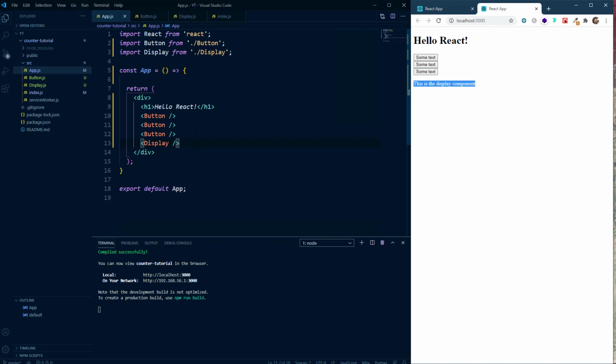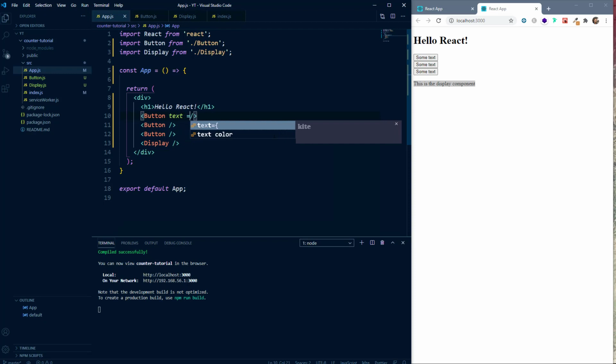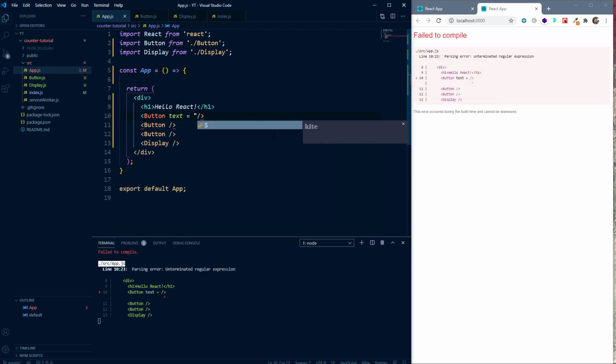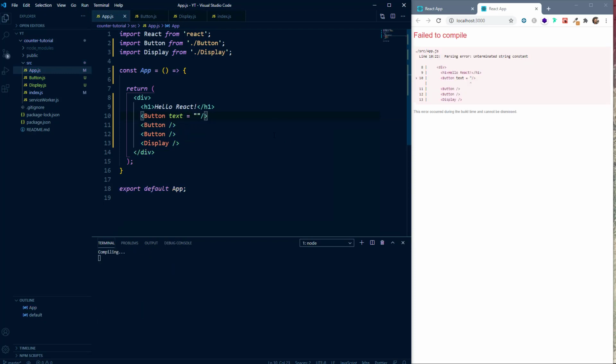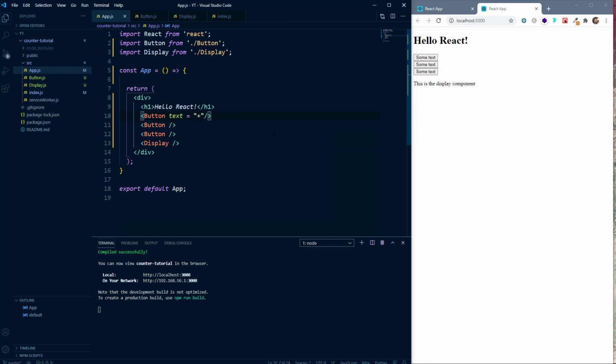Now the props are created like HTML attributes. So you can see that this component here looks like an HTML tag. So we can create props like an attribute. For example, here we can say text is equal to, and we can say, for example, plus here. So we have created a prop named text, and you can name it whatever you want.